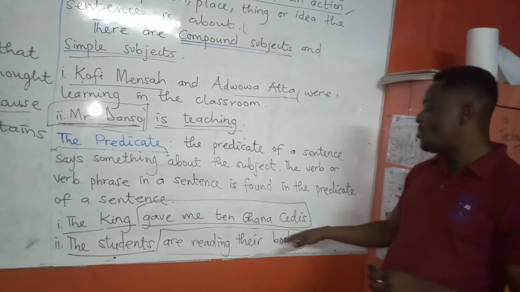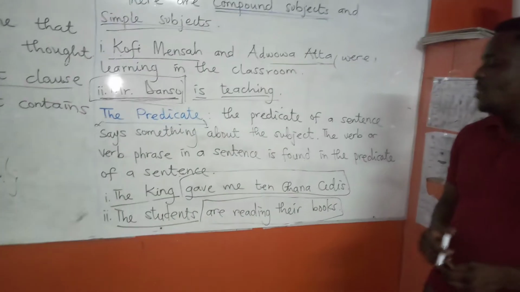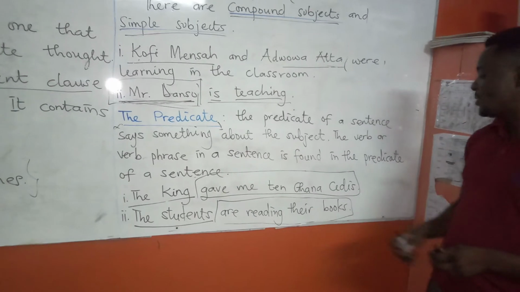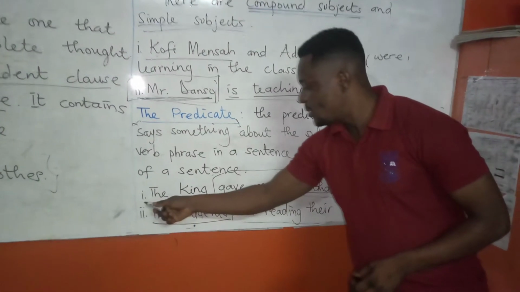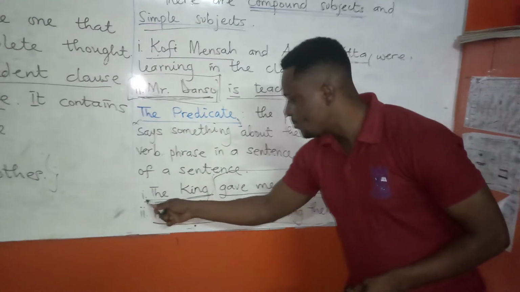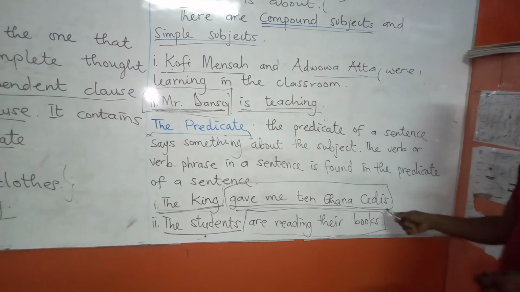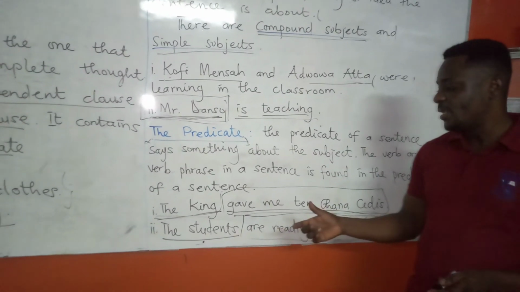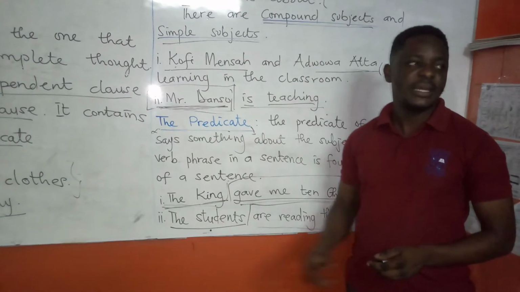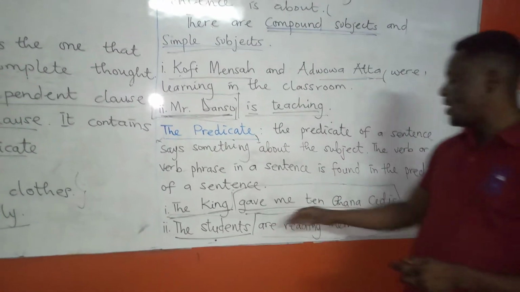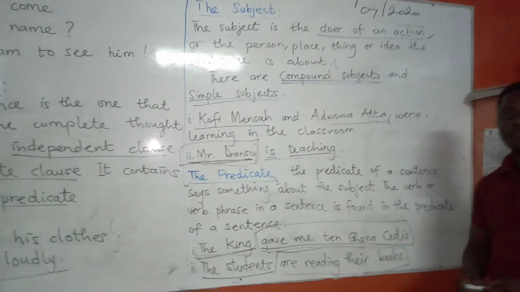So if you look at the example I have here, example 1. The king gave me 10 Ghana cedis. You see? Now, the king is the subject, and gave me 10 Ghana cedis becomes the predicate. It is talking about the subject, which is the king. So, gave me 10 Ghana cedis is talking about the subject, which is the king.